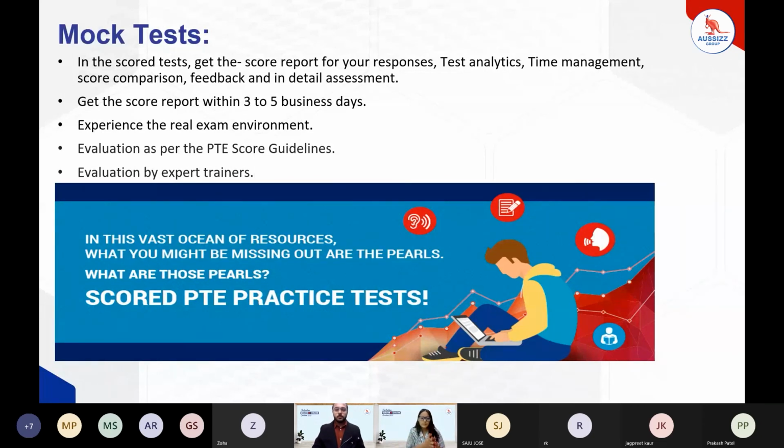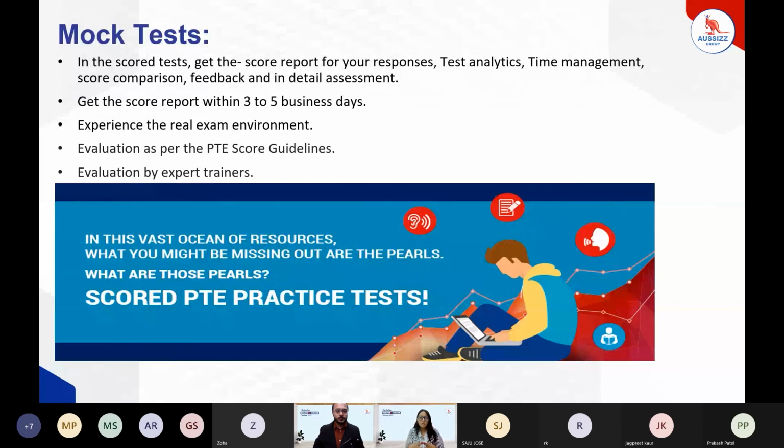The first phase of preparation should always be to refer to the score guidelines. Don't trust anyone; always refer to the score guidelines published by Pearson itself, which are available on their website. Then the second phase would be to refer to the videos and try the free sample questions. Then the third phase would be to do the practice mock test.